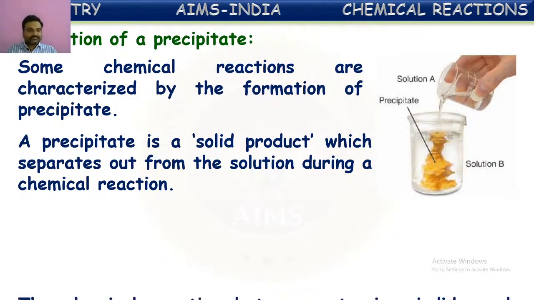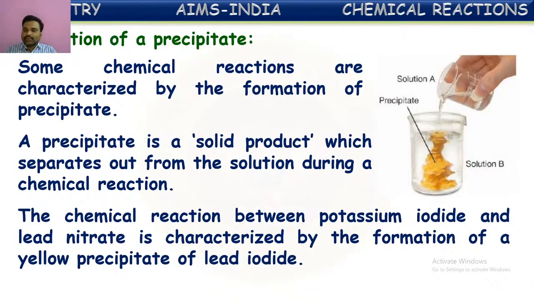The chemical reaction between potassium iodide and lead nitrate is characterized by the formation of a yellow precipitate of lead iodide. So this is one of the examples of precipitation reactions, in which the reaction can be identified by the formation of a yellow solid substance which is insoluble. That yellow solid substance formed is lead iodide. Initially, potassium iodide is a colorless, transparent solution. Even the lead nitrate solution is a transparent solution that looks like water. But when these two are mixed, yellow turbidity or precipitate is formed.